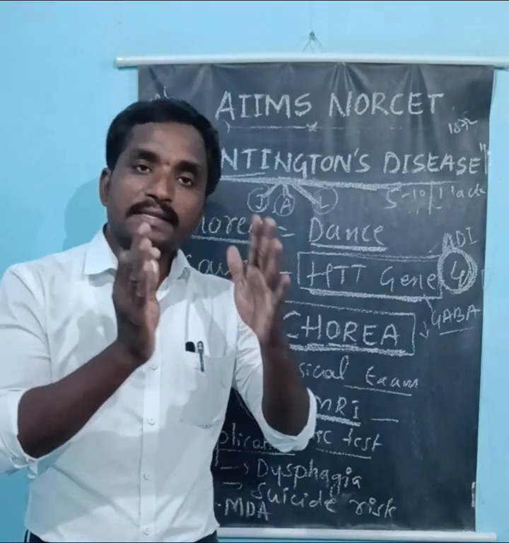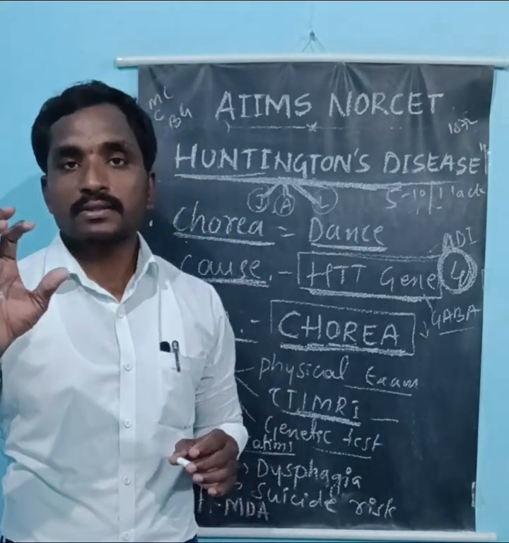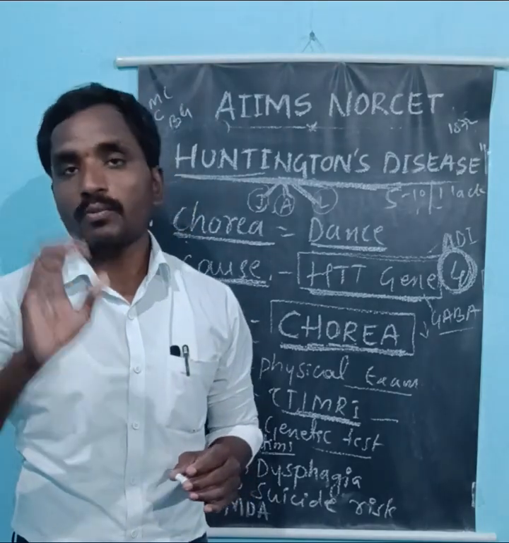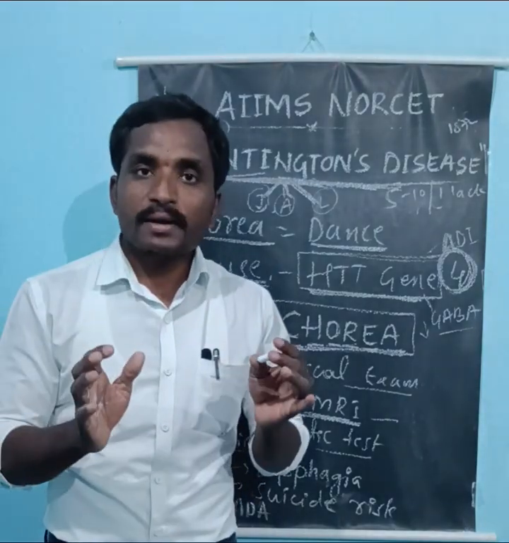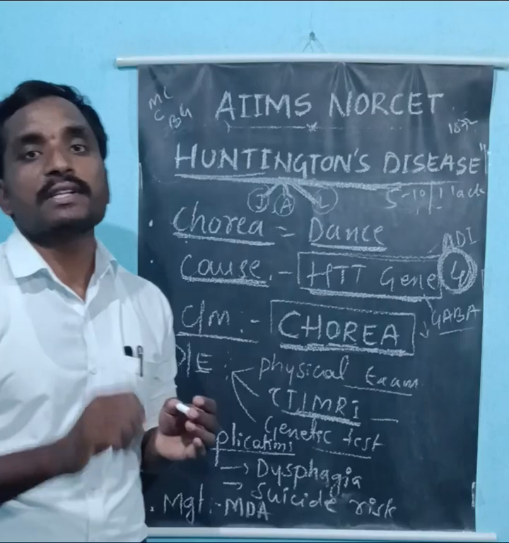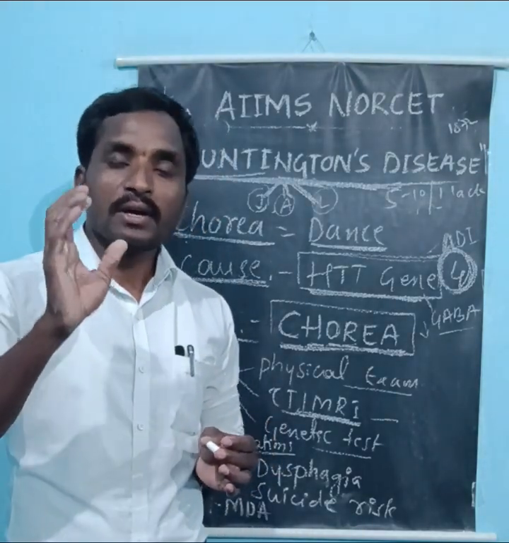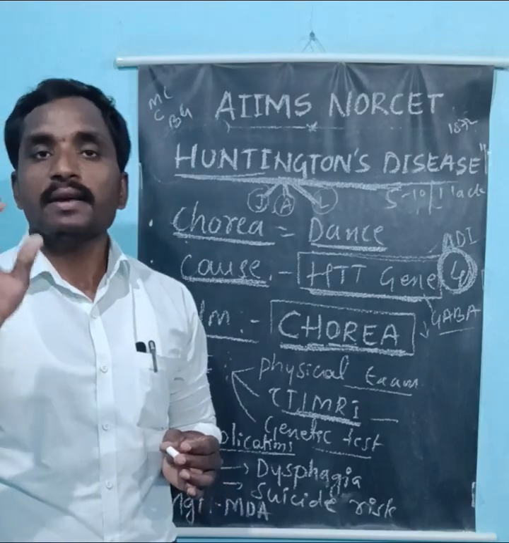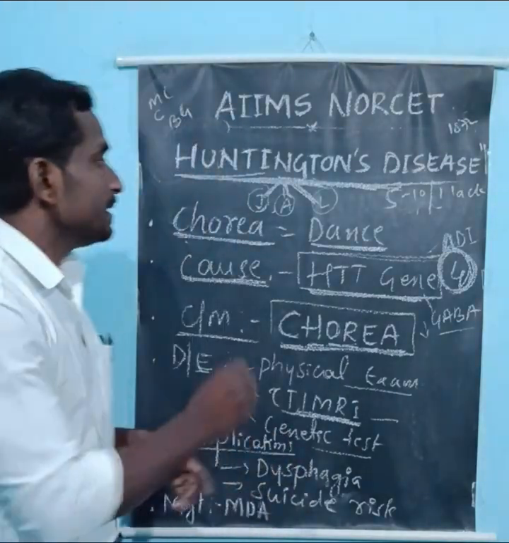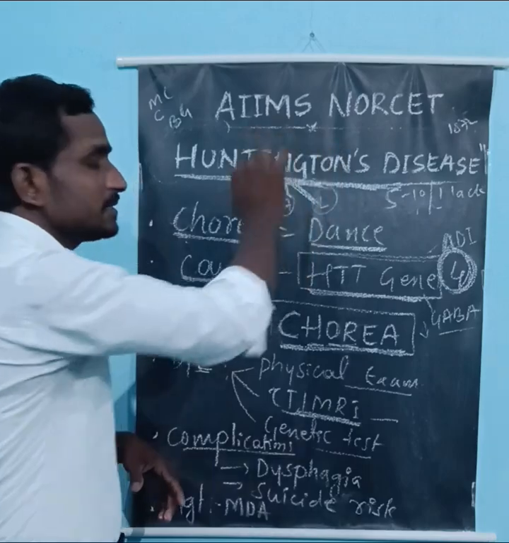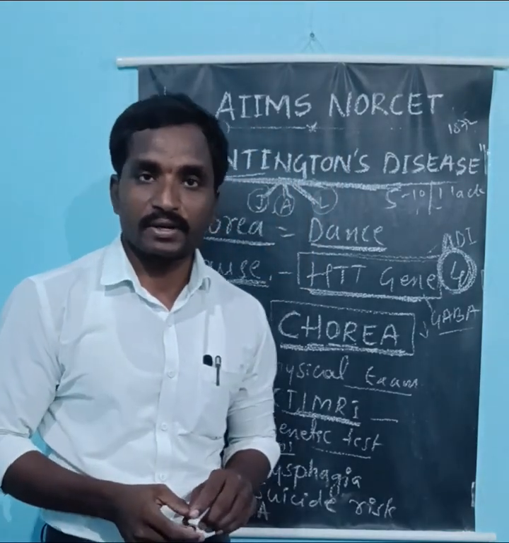The parts responsible for coordination, balance, and movement are the motor cortex, cerebellum, and basal ganglia. So these are the parts of the brain responsible for balance, coordination, and muscle movement. In Huntington disease, the basal ganglia is affected.